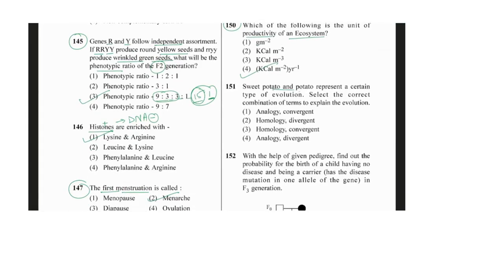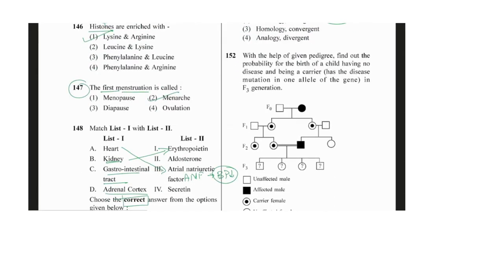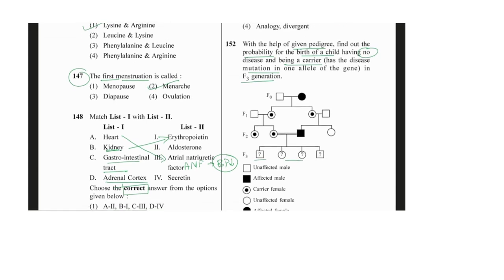Sweet potato and the potato represent a certain type of evolution. Select the correct combination of the term and explanation of the evolution. Okay, so here analogous and convergent, the AC type of evolution, we have seen with the sweet potato and the potato. Then with the help of the given pedigree, find out the probability of the birth of a child having no disease and being a carrier in the F3 generation. So in the third generation we have to find out.